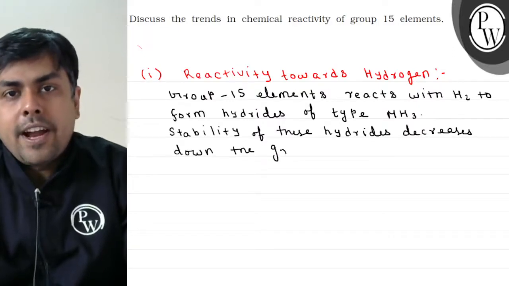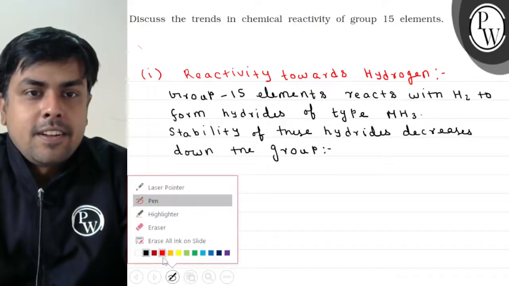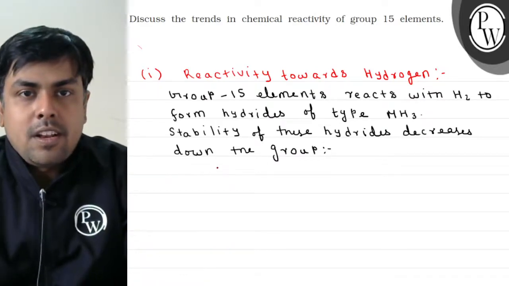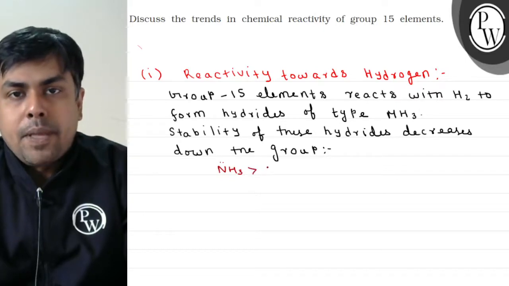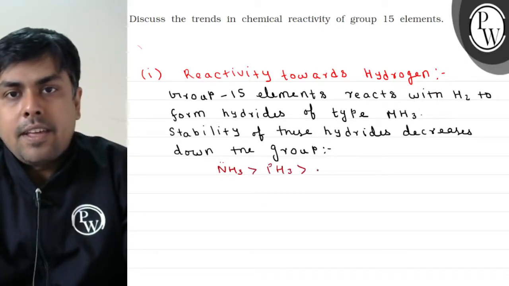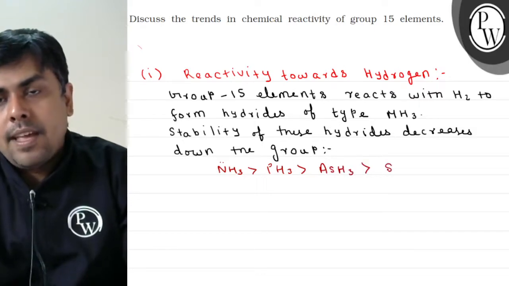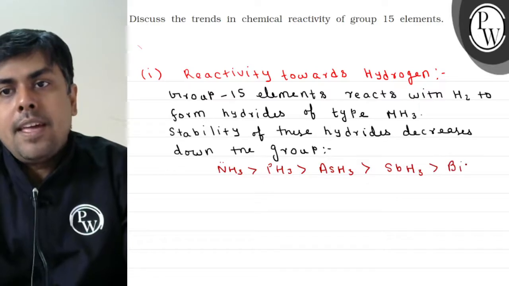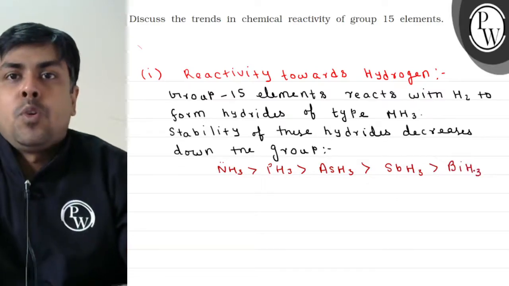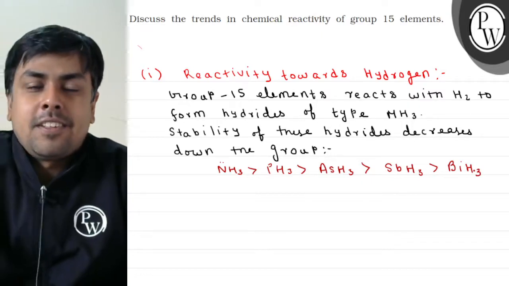So which hydride is more stable? Can I say it's NH3? Right, बच्चों? NH3 maximum, then I will have PH3, then I will have AsH3, then I will have SbH3, and last I will have BiH3. So it was all about the reactivity towards hydrogen.